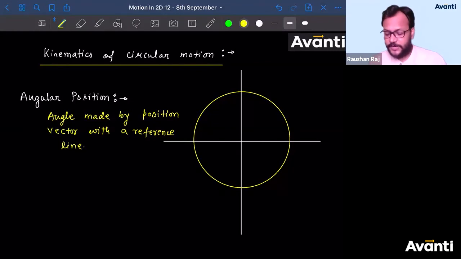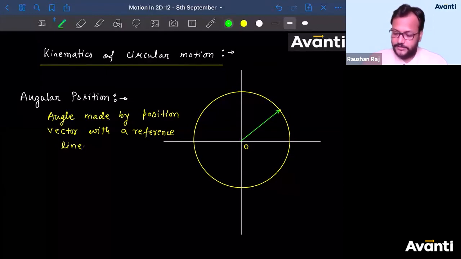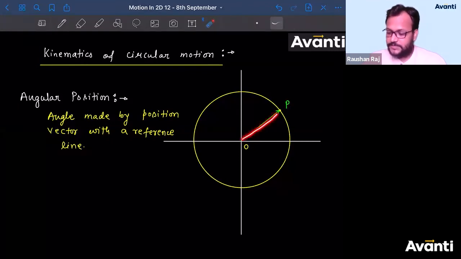ठीक है, how do you explain linear position बच्चा? If I ask you the linear position or the magnitude of linear position, you will tell the distance or the length of the position vector from the reference point. But here, if you want to explain the angular position of a particle, consider at any time t, the particle is present at this point on this circular path. Okay? And if O is the reference point, the origin, then from the reference point O, tell me what is the position vector? So position vector will be this, OP. If this is P, I'll say OP is the position vector.